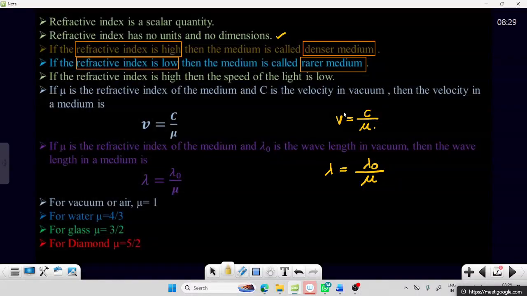Air, vacuum, free space are all the same in meaning, and their refractive index is 1. This you need to remember. Water, glass and these other values you need not remember; this is just for your reference only. Water is 4 by 3, glass 3 by 2. In the problem, they will mention these values.